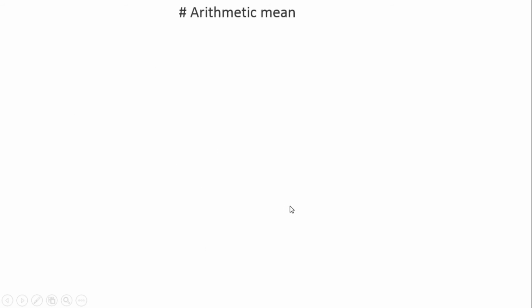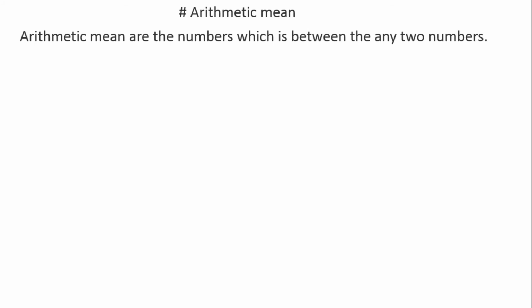Now next one is arithmetic mean. Arithmetic means are the numbers which are between any two numbers. So if you take two numbers, whatever numbers are between them are called arithmetic means. Like here 2 and 10. If you take the first number 2 and the last number 10, then between these two numbers we have 4, 6, 8. They are called arithmetic means. So for 2 and 10, 4, 6, 8 are the arithmetic means.